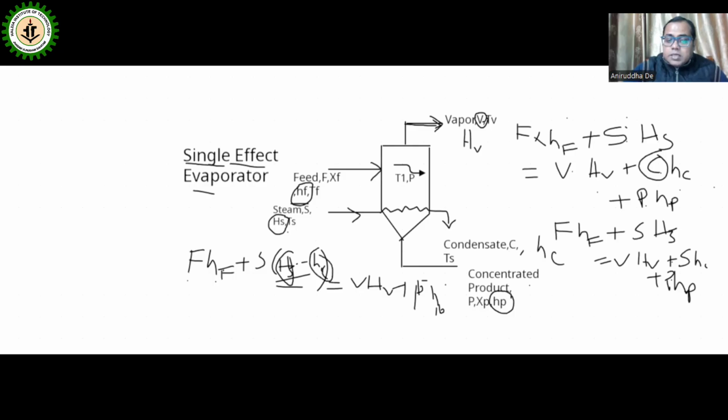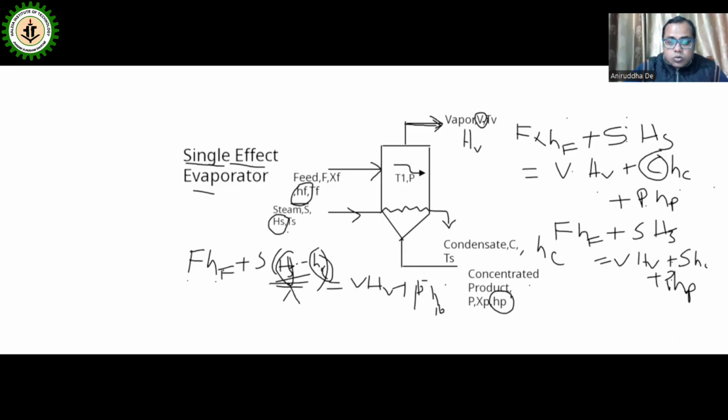So this is the minus, means this amount of heat is leaving from the steam, because latent heat is that heat which is released at the same temperature and a phase change will occur. Steam is converted into liquid water. So this is known as lambda, means latent heat of condensation of steam.